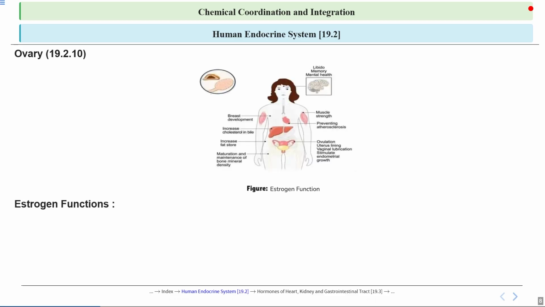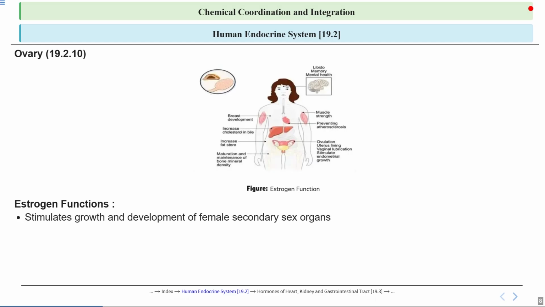Let's talk about the function of estrogen. Till now we have discussed that it helps in the growth of female reproductive organs like the uterus and ovaries, regulates the menstrual cycle, and promotes the development of breast and body shape typically in females. It also affects bone density and skin health, and it is involved in maintaining pregnancy. In addition, estrogen influences mood, metabolism, and overall well-being in women.